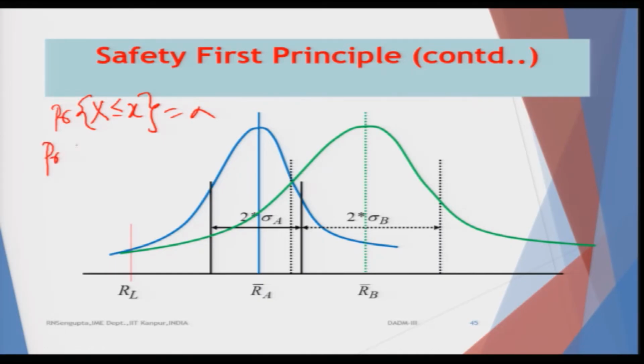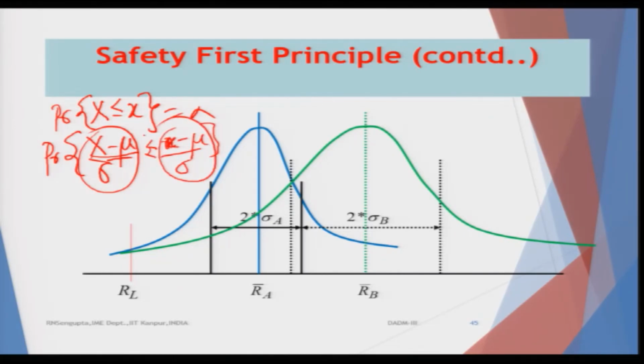So, which means probability of (x minus mu) by sigma. This mu and sigma are basically the mu and the sigma for the x random variable, so it is x minus mu by sigma. As you are using it, the value of alpha does not change. Now, what does this become? This becomes capital Z, which is the standard normal deviate random variable, and this value would basically be some fixed value.